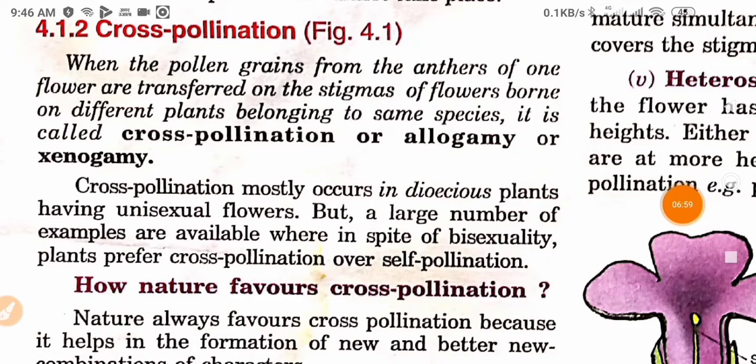Now we see about cross pollination. When the pollen grains from the anthers of one flower are transferred onto the stigmas of flowers borne on different plants belonging to the same species, but their species should be the same, it is called cross pollination or allogamy or xenogamy.